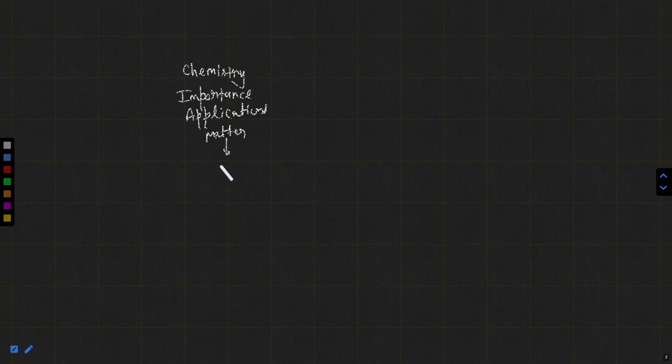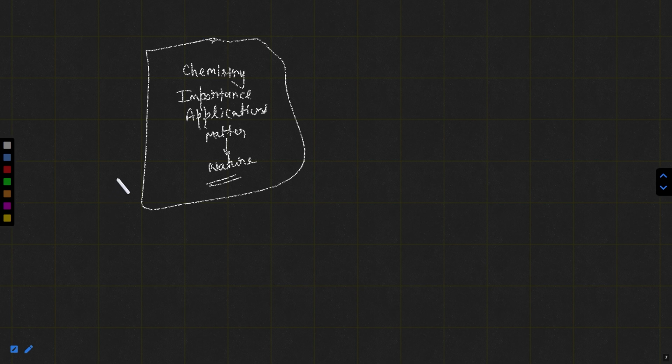We have learned the nature of matter and some other definitions. After that we will be discussing more in the next class.